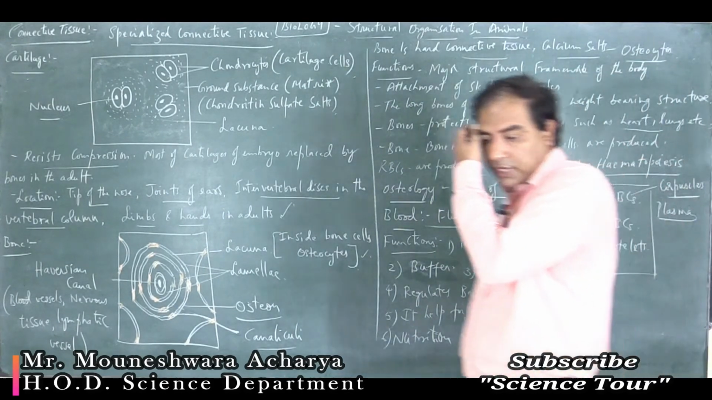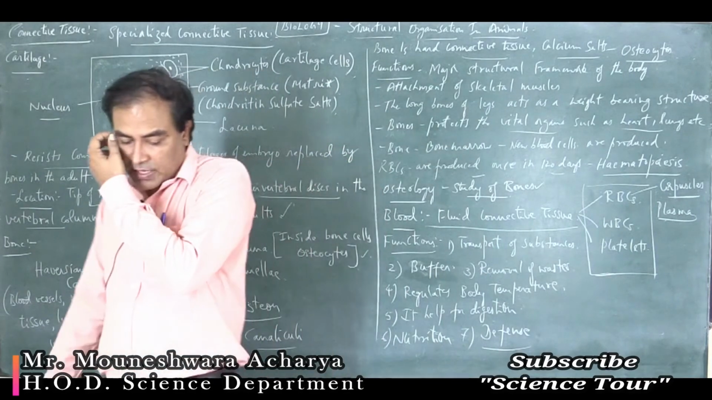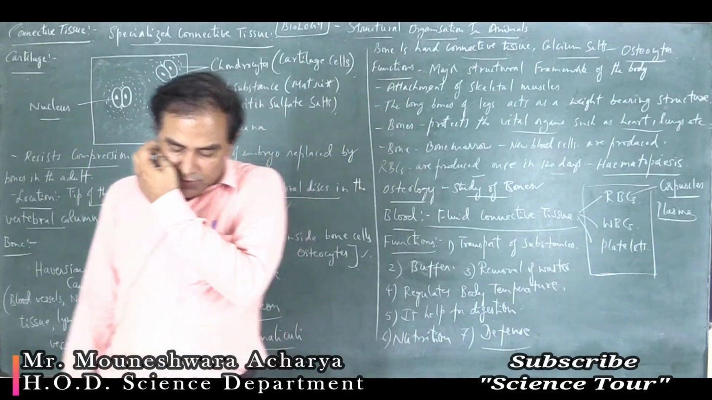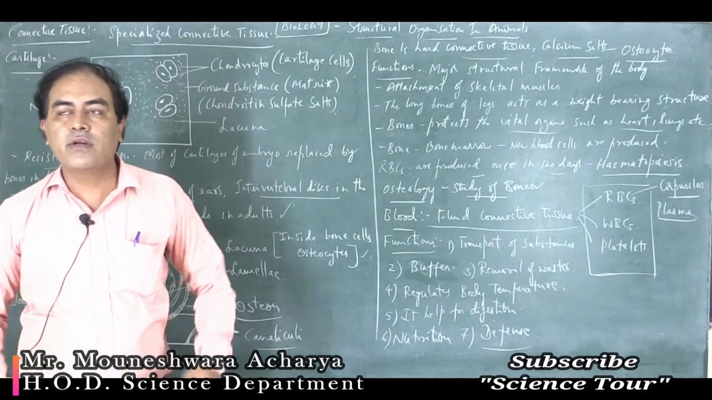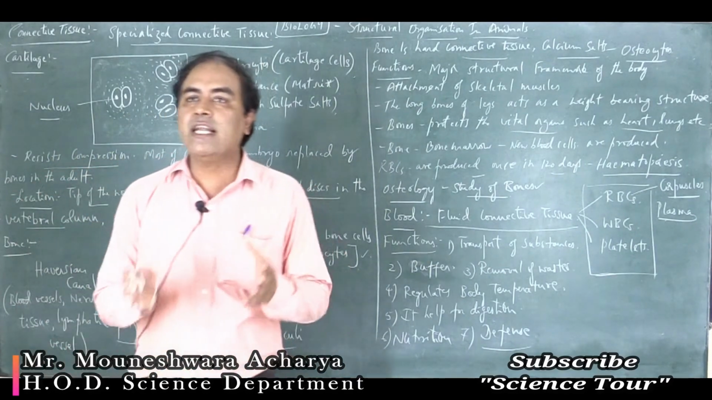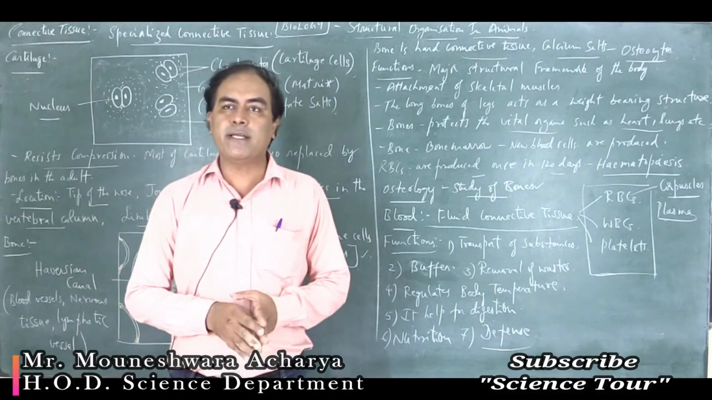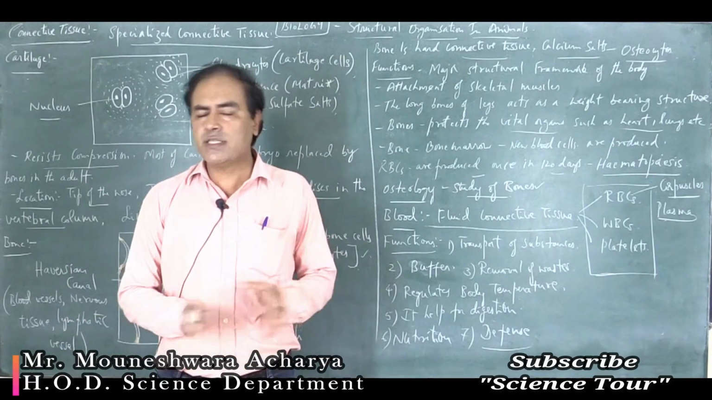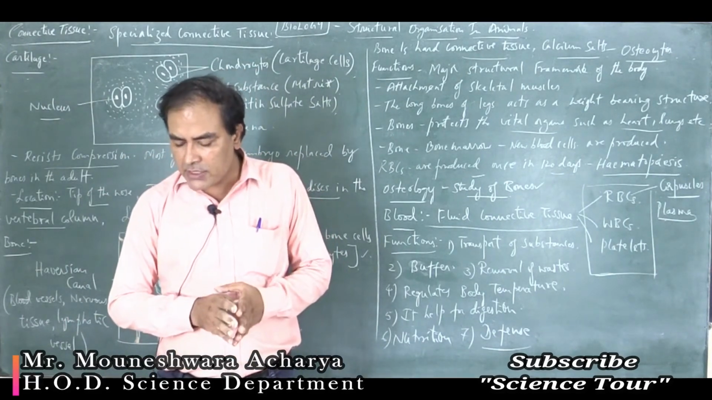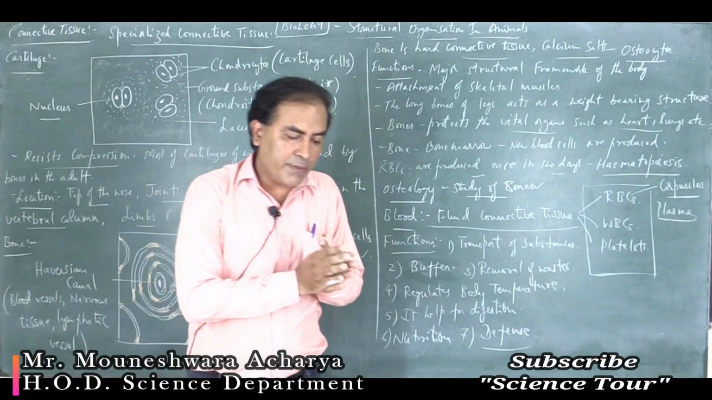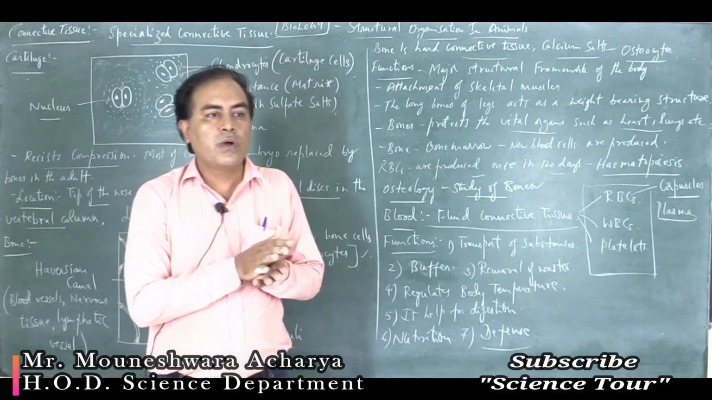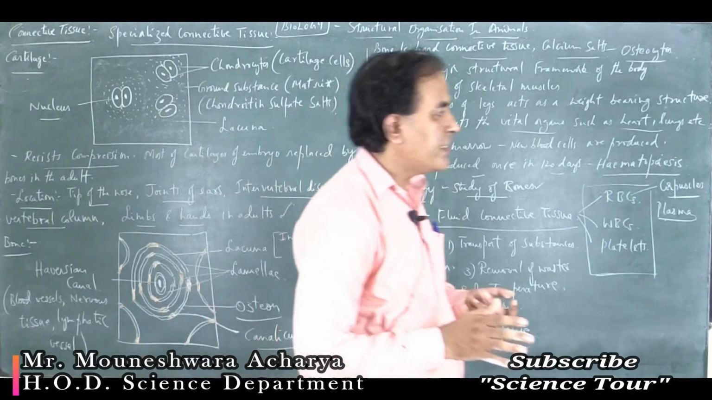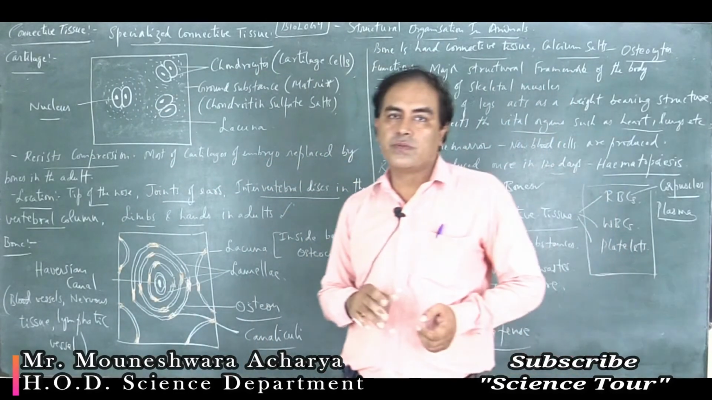So dear students, now we have studied the different types of specialized connective tissue in our today's class, that is cartilage, bone and blood. Okay, with this I have completed the second important tissue under the animals, that is connective tissue.